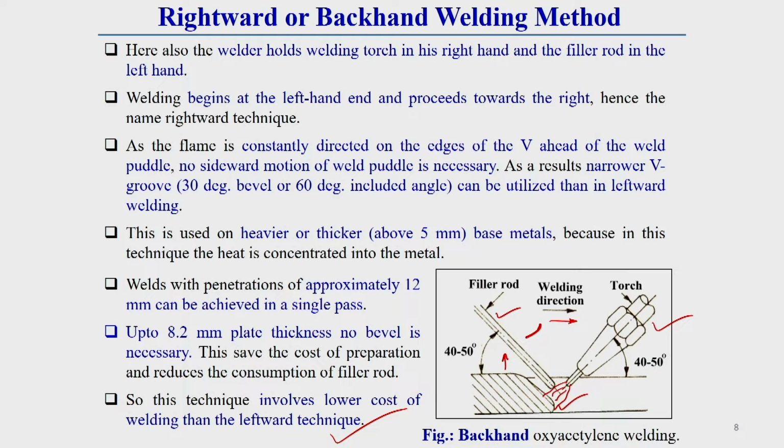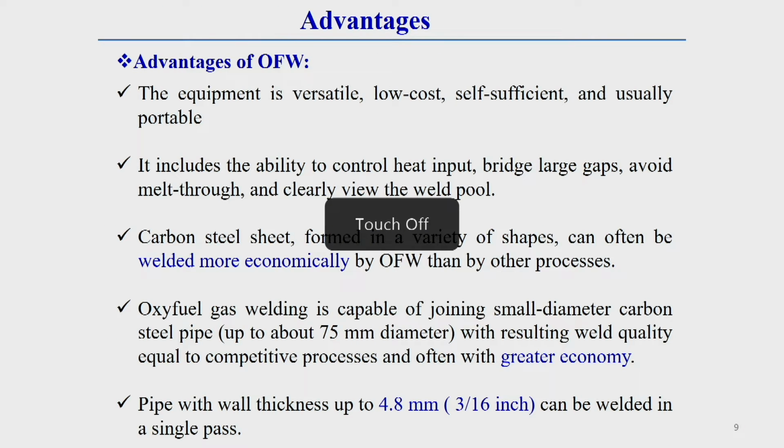This rightward welding technique, we observe, is preferable for thicker sections. Why it is preferable, that also we discussed. So, this is also the difference between these two. We got a fairly good idea about this. Now, we will go over the advantages and drawbacks of these types of welding techniques, that also we should know.